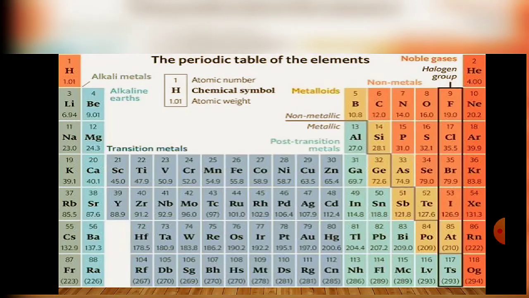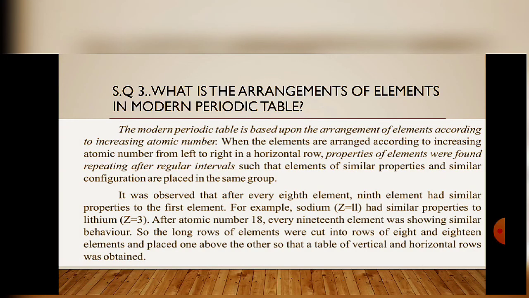Next, third short question, from the second paragraph of page 46. Short question 3 can be written here: what is the arrangement of elements in the modern periodic table?